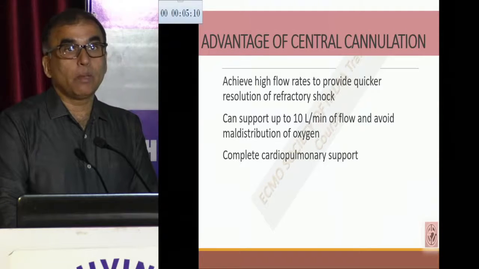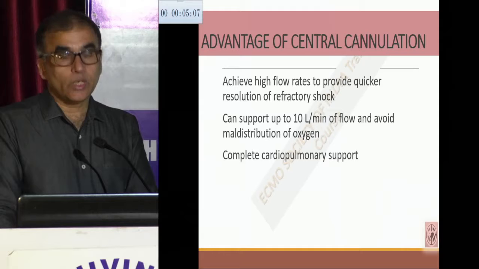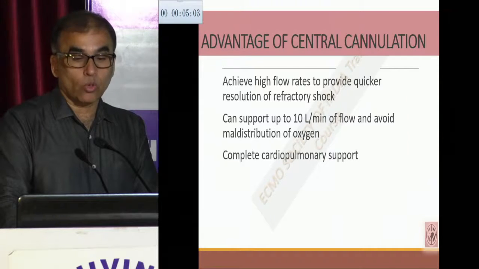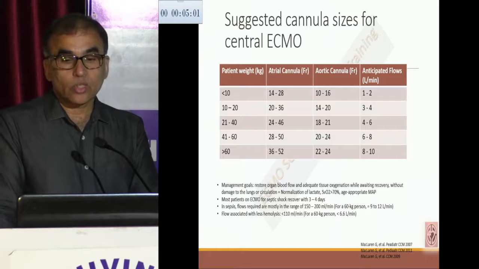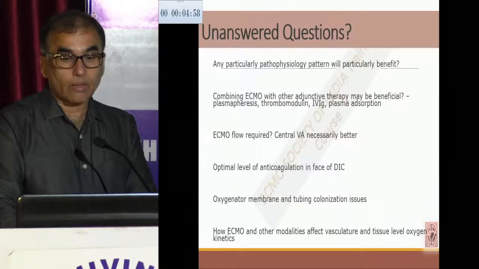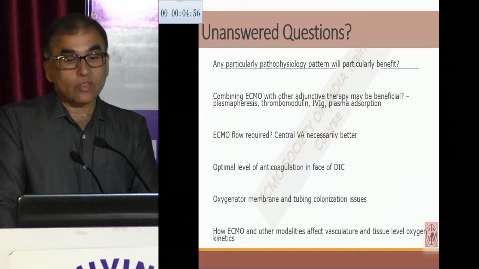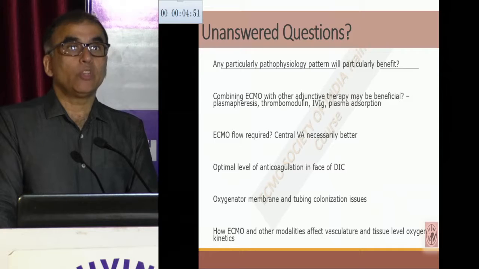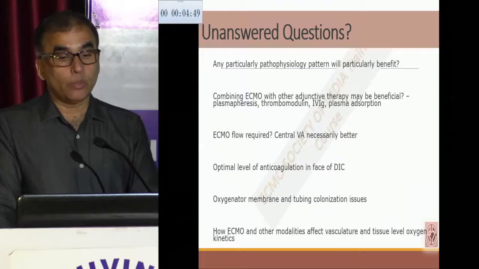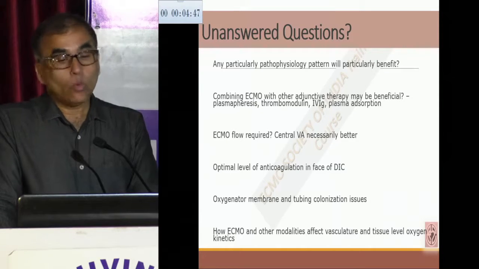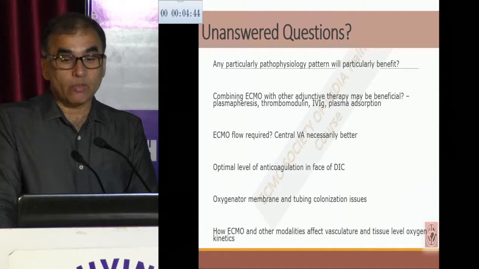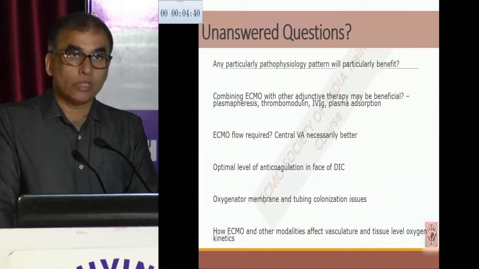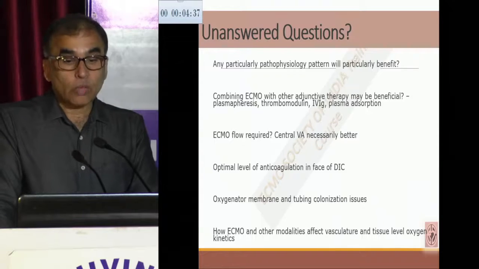However, we should always keep in mind that we are going to do a sternotomy and the patient may still have some coagulation abnormality as well. So these are the suggested cannula sizes for doing the central VA ECMO. But still there are several unanswered questions. Is there any particular pathophysiology pattern where ECMO will be beneficial, superior to the other? Combining ECMO with other adjuvant therapy like plasmapheresis or plasma adsorption or IVIG, whether it is beneficial or not. How much ECMO flow is required?